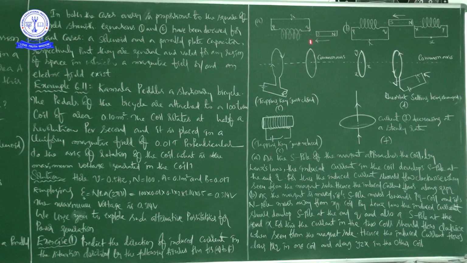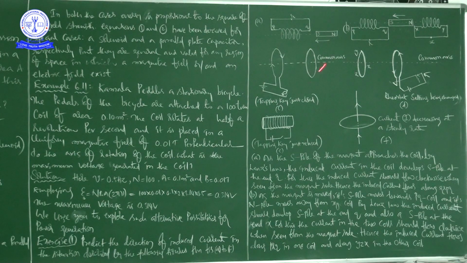So you have to stand here. By standing here, if you see that the direction of induced current is clockwise, hence the induced current flows along QRPQ, right? This is the direction of the induced current from this picture.